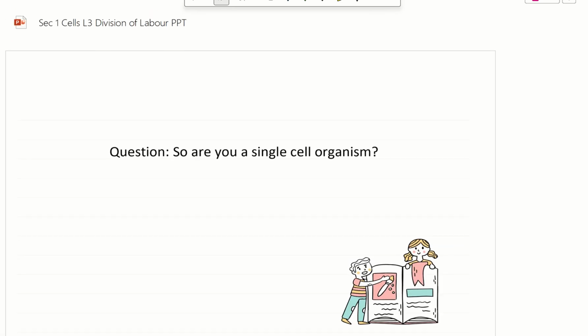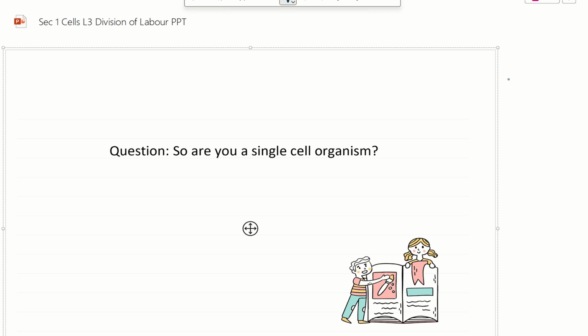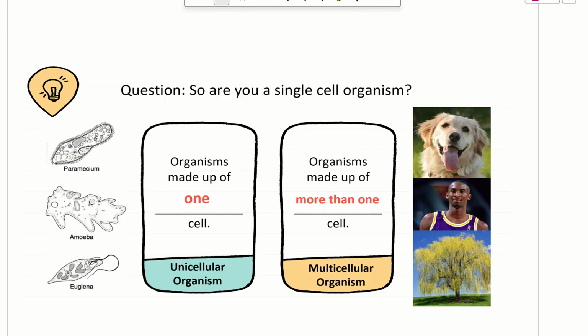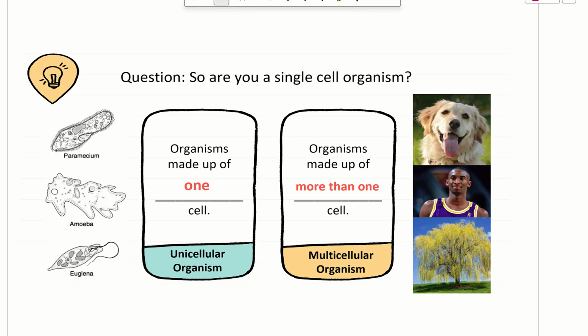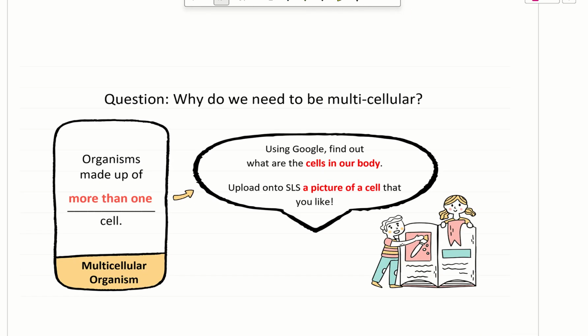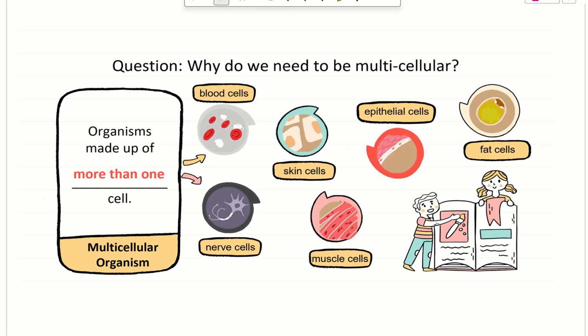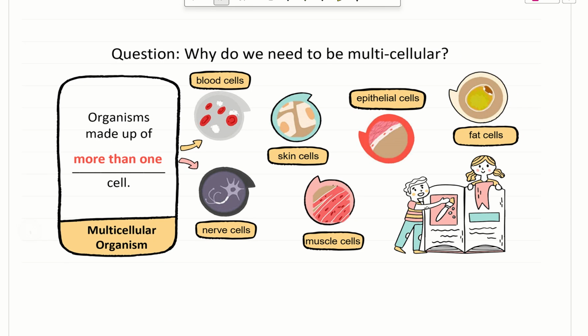Next video, we'll be going through cells level 3, division of labour. Okay, so are you a single cell organism? This one we already talked about. We are definitely multicellular organisms. So these are examples of cells in our body, or in some animals as well.